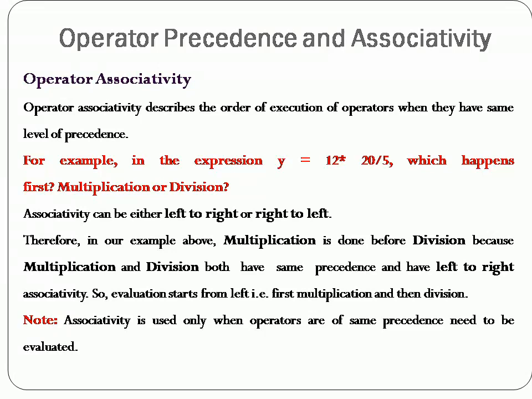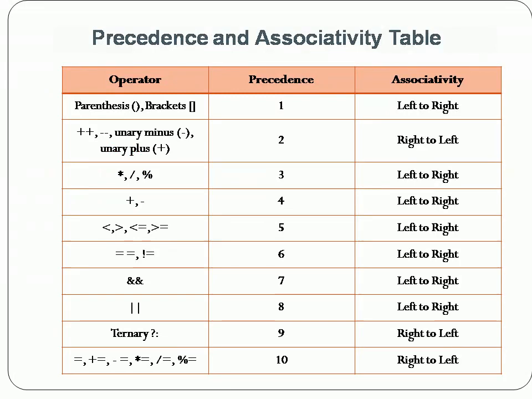Okay, so that's all about precedence and associativity. In this slide we have given the precedence and associativity rule for all the operators available in the C programming language. Here the precedence is given, where 1 is the highest priority and 10 is the lowest priority. And associativity is given as left to right or right to left.